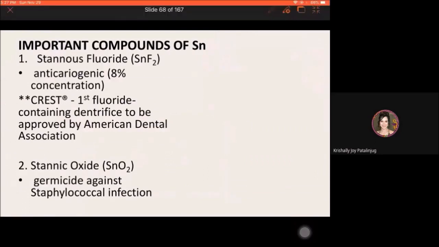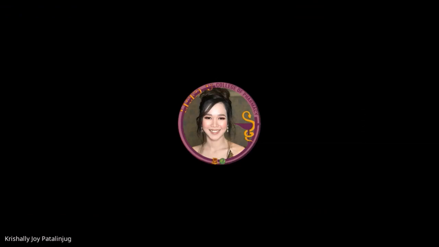Okay, for the compounds of tin, we will just discuss two important compounds of tin, starting with stannous fluoride. Stannous fluoride, this is present in a dentifrice. Okay, this is an anticariogenic, particularly at 8% concentration.